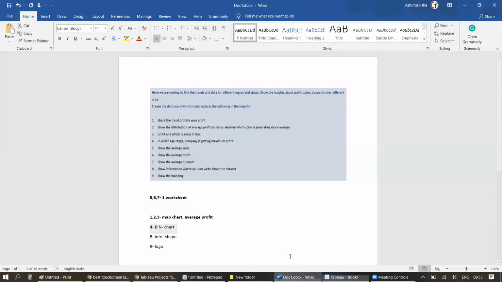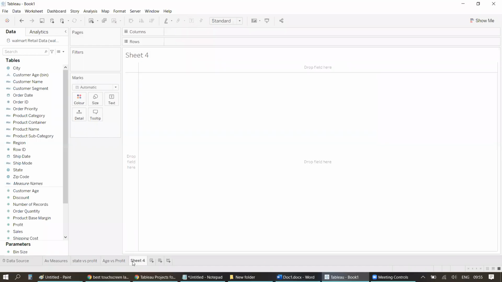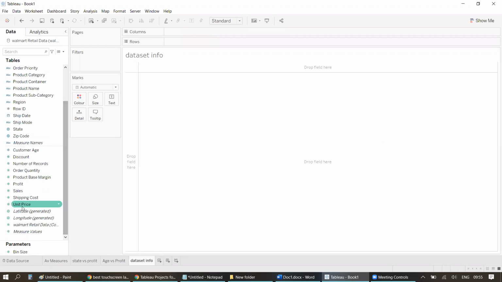So let's go back to the requirement. We are done with this also. Now we are only left with this information and the logo. For information, as I said, you can use any shape. So I'll just put data set info, right? And there are multiple ways to do that. What I usually prefer is to use any of these.